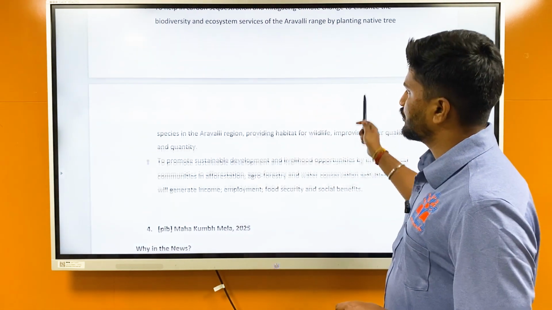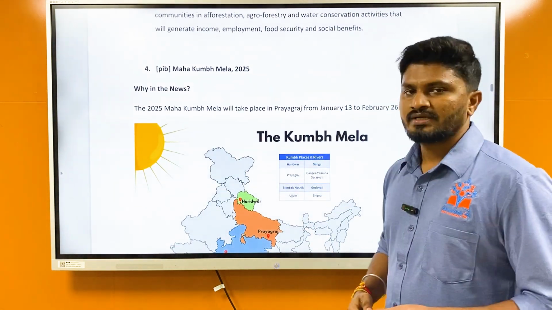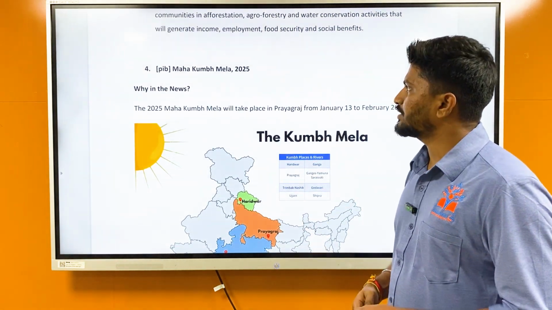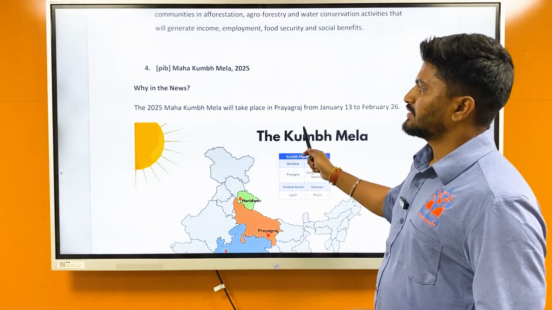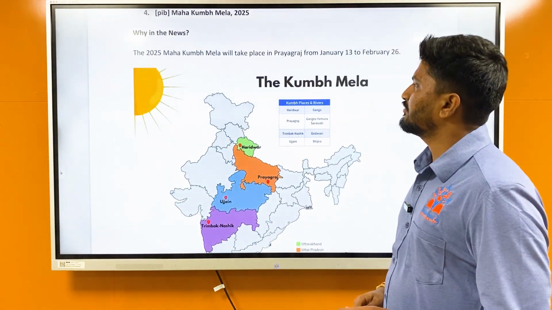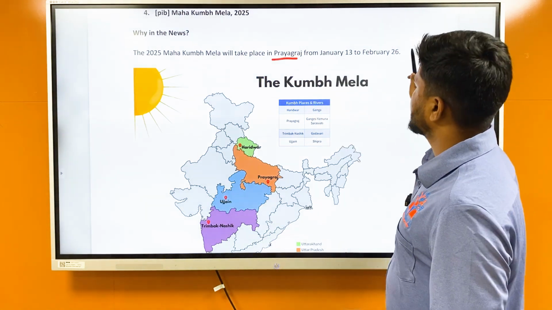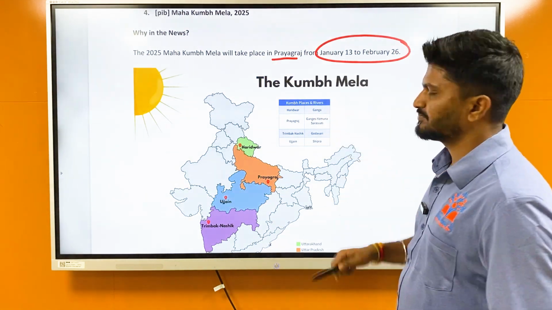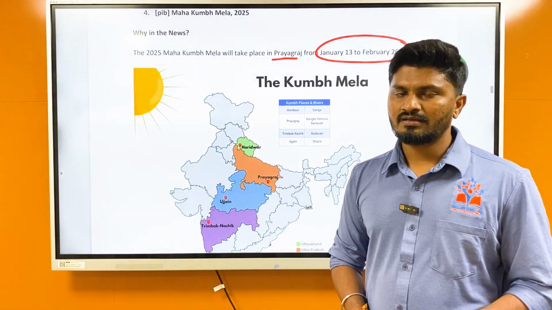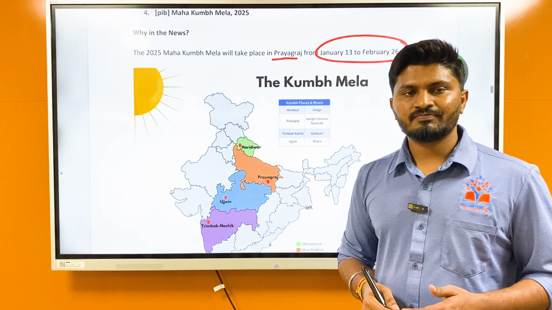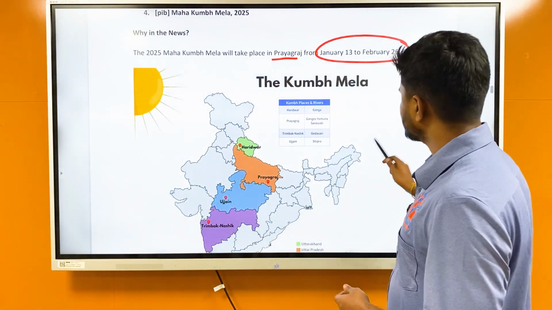Then moving to article number 4, it was from Press Information Bureau again. It talked about Maha Kumbh Mela 2025. We will see why it is in news. The 2025 Maha Kumbh Mela will take place in Prayagraj, previously Allahabad, from January 13 to February 26. So we'll try to understand what is Kumbh Mela, what is Maha Kumbh Mela, what are the different kinds of Kumbh Mela, and what are the places where Kumbh Mela takes place.